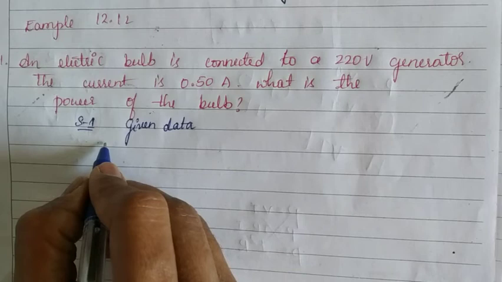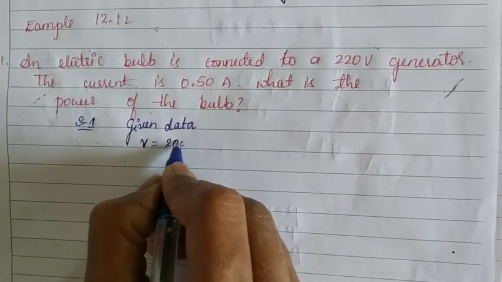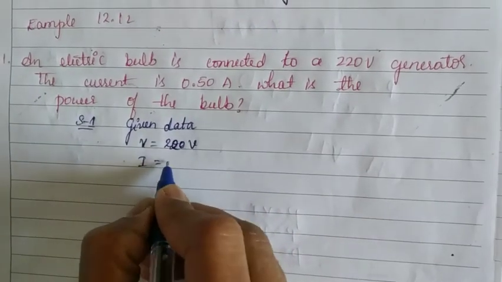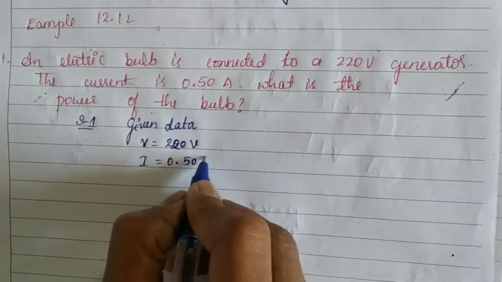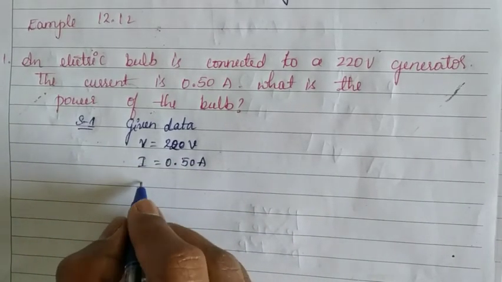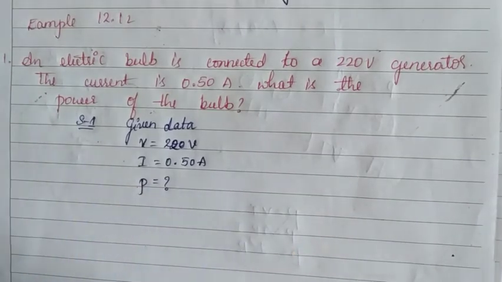Here the potential difference is given. V is equal to 220 volt and the current is given. I is equal to 0.50 ampere. Here we have to find the electric power, that is represented by the letter P. P is equal to question mark.